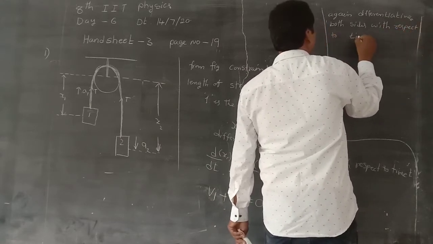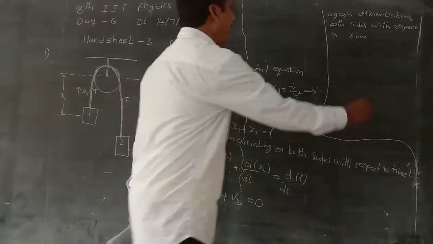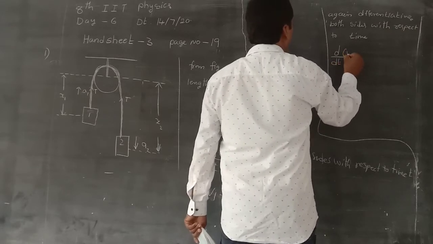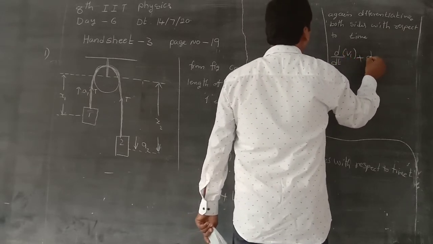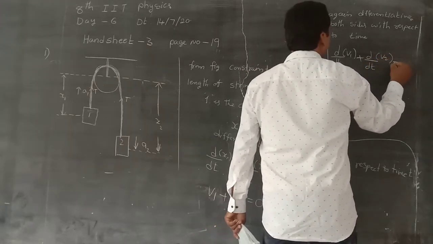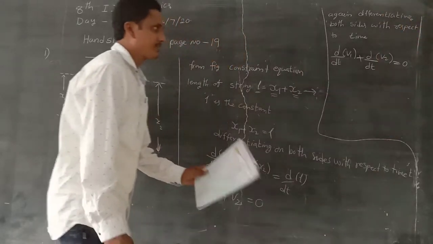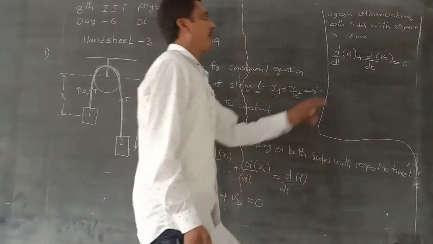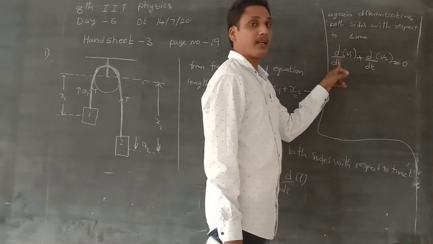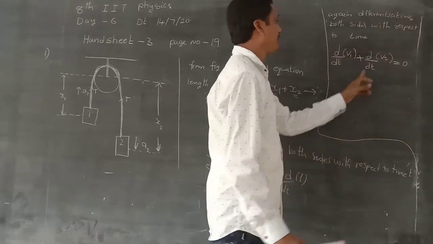With respect to time, d by dt of v1 plus d by dt of v2 is equal to d by dt of 0, which is 0. dv by dt means rate of change of velocity, and here also rate of change of velocity.